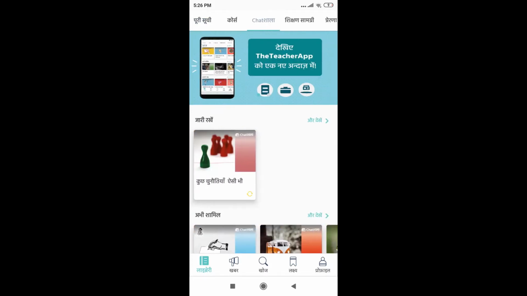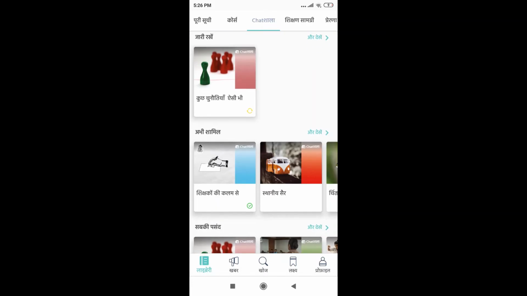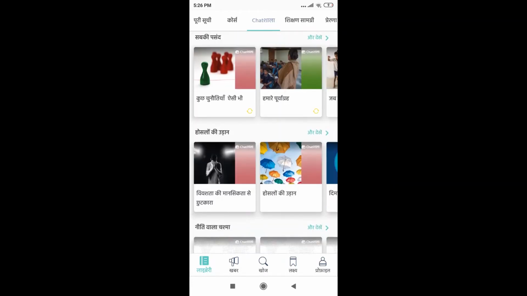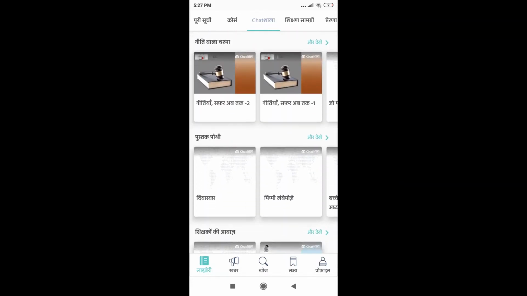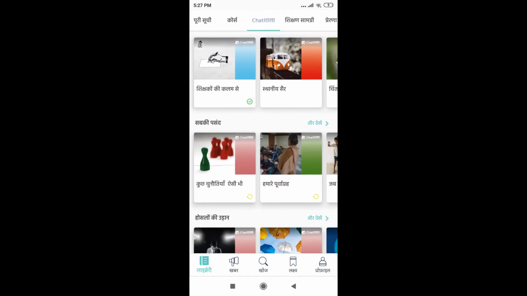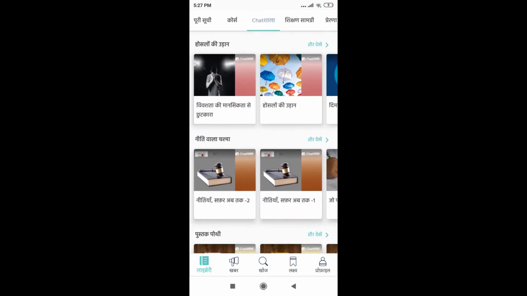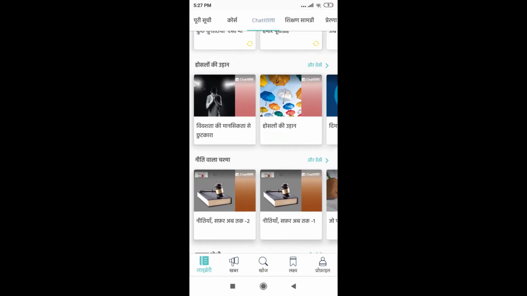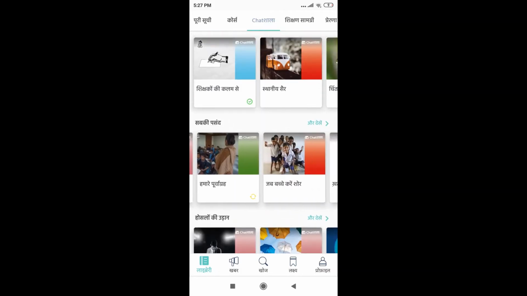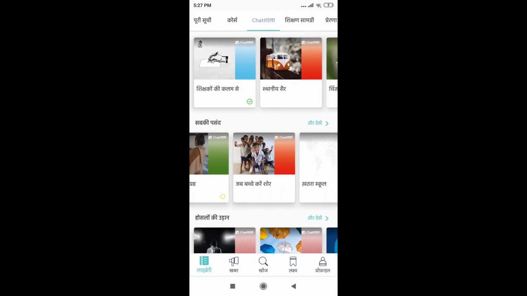So I'll go to Chatshala, and as you can see, here I can see a lot of podcasts on different categories. Now, you can go into these podcasts to know more about them. For example, I want to go into this podcast which is about जब बच्चे करें शोर. So let me click on it.